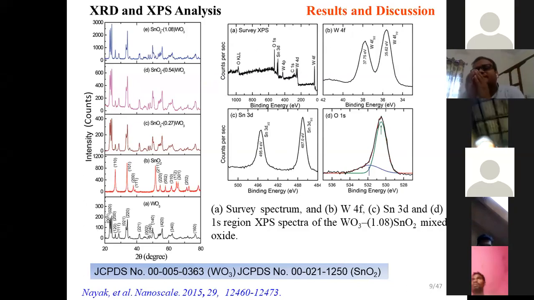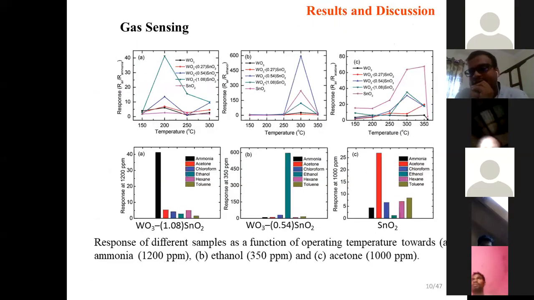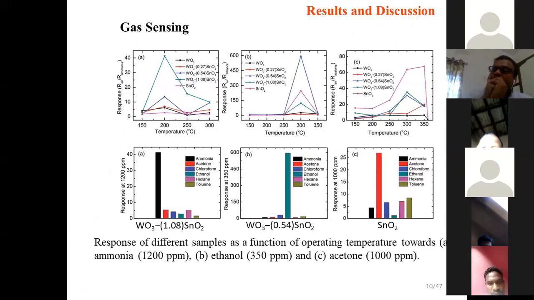After we successfully prepared these nanostructure materials, we used them for gas sensing applications. We found that these materials are highly selective and also temperature dependent. We tested all 6 samples for ammonia, ethanol, and acetone. These are primary biomarkers.